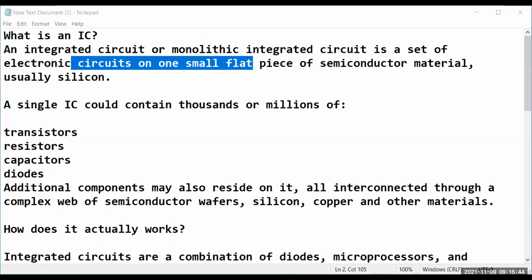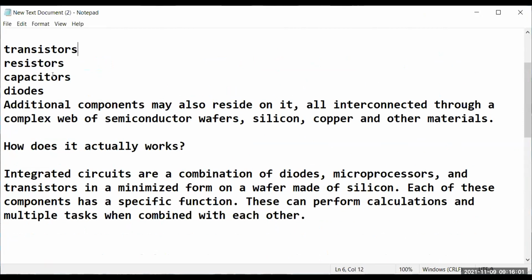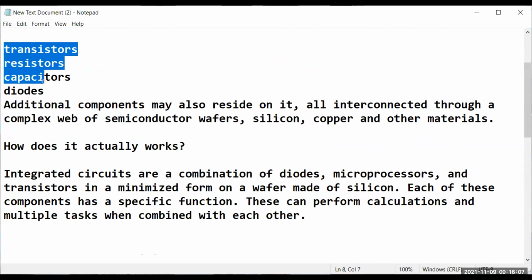So basically it consists of many small circuits. This chip consists of many small circuits, and it is basically made of silicon. And what does it contain? It contains millions of transistors, resistors, capacitors, and diodes. We have learned about all of these terms in the last semester, right?